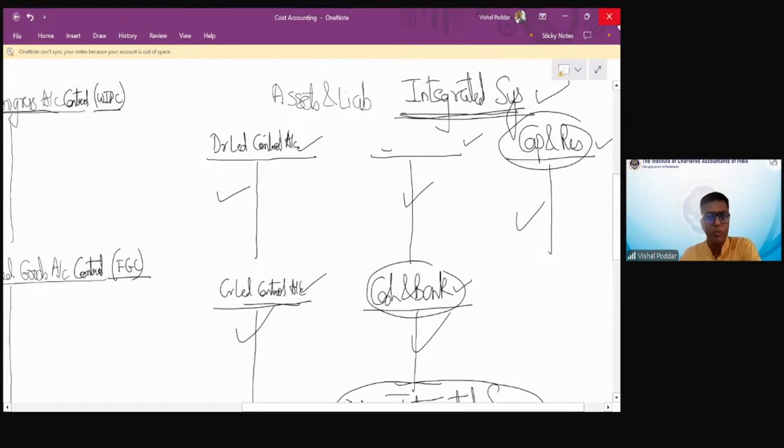Similarly, if I talk about plant and machinery, what do you think? Is plant and machinery one account? The answer is no. You go to any decent size industry, not even a very big one, and it will have multiple types of machines. I'm sure you'll be able to visualize this. These machines are of different types and makes, used for different purposes, purchased at different points of time, and may have different lives and different rates of depreciation. Can you prepare one account for them? The answer is no, you prepare one control account for them.